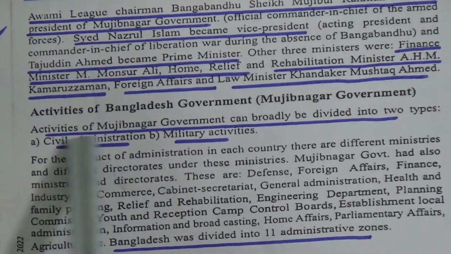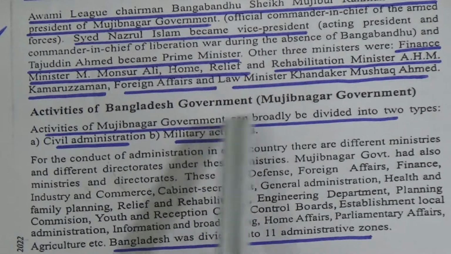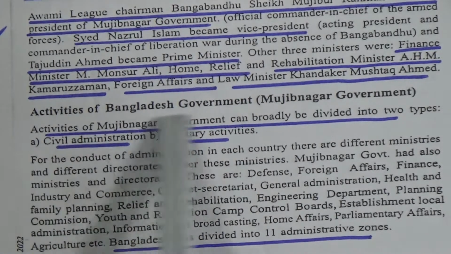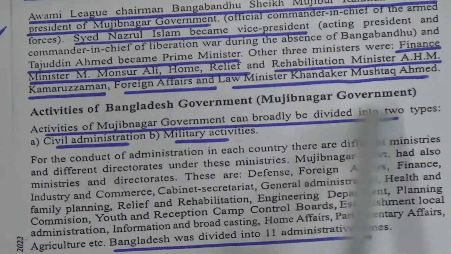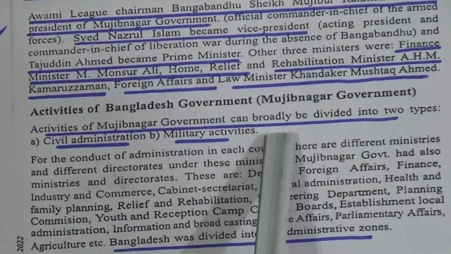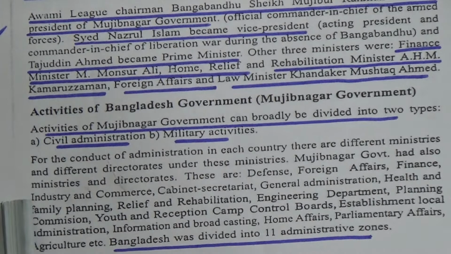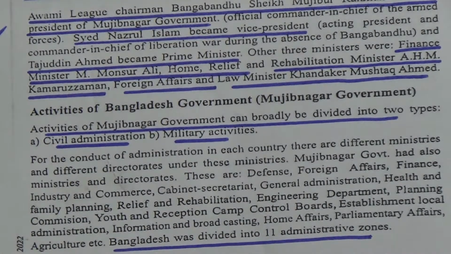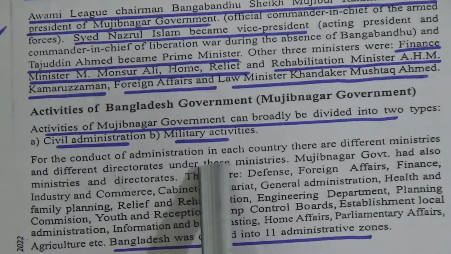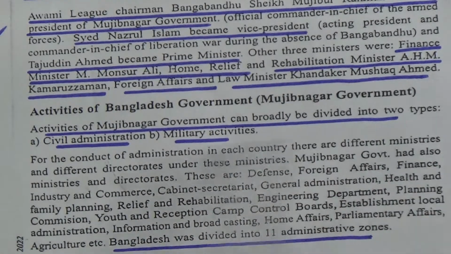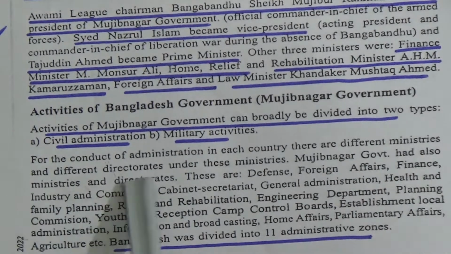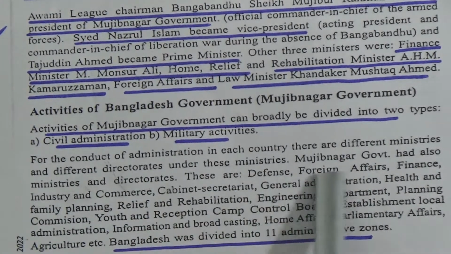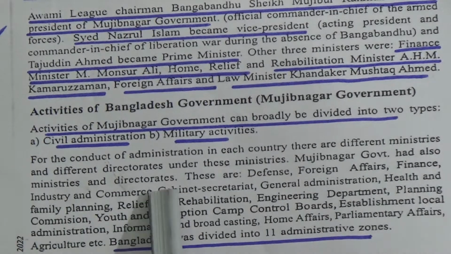Next, activities of the Bangladesh government. Now we will read about the activities of the Bangladesh government, like the Mujibnagar government. The activities of the Mujibnagar government can be broadly divided into two parts: civil administration and military administration. At that time, military administration was very active for conducting our liberation war. For conducting administration in each country, there are different ministries and directorates. Under this, the Mujibnagar government also had ministers and directors.